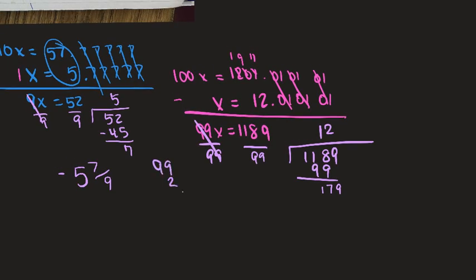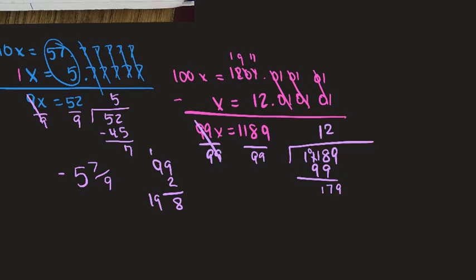99 times 2. Oh, I did something wrong. Oh, this is 279. No, that's not right. What did I do wrong? This is a 0. Oh, 199. Okay.